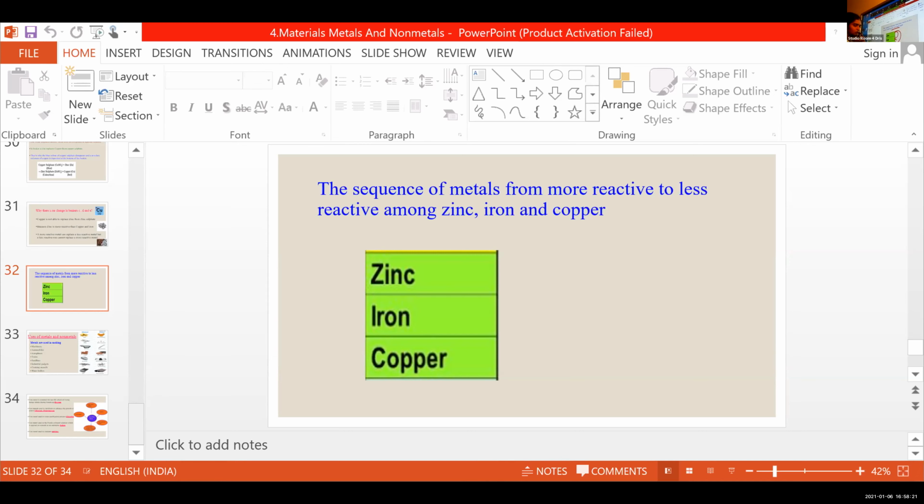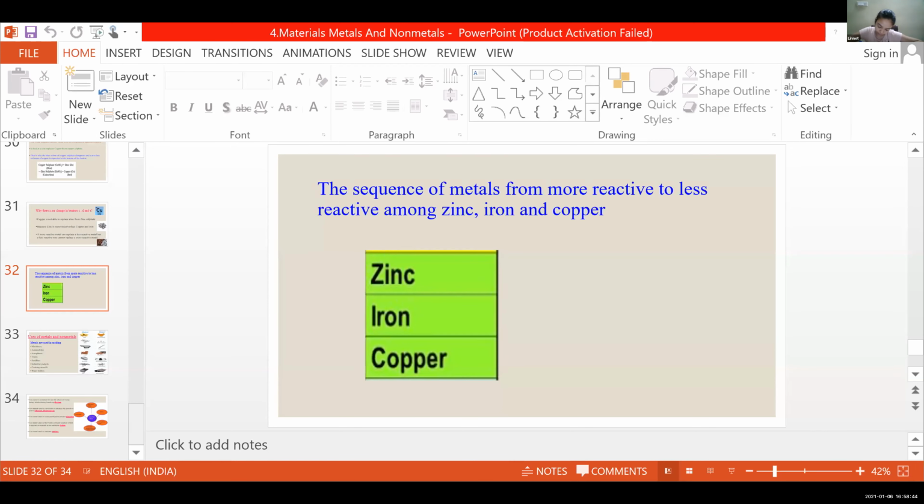But here, you just learned these three examples. Among these three, zinc is more reactive, iron and copper less reactive. Zinc can displace iron and copper. Iron can displace copper, but copper cannot displace iron and zinc because it is less reactive. Clear?